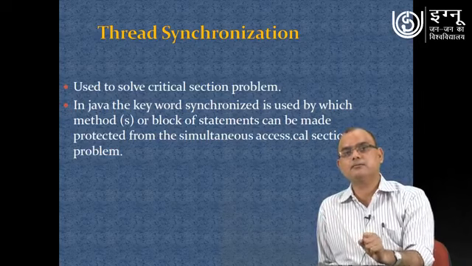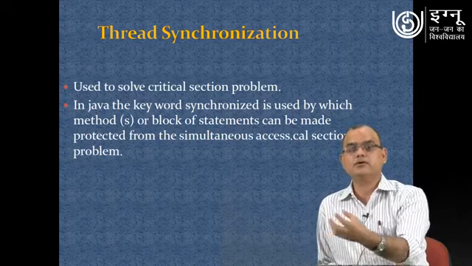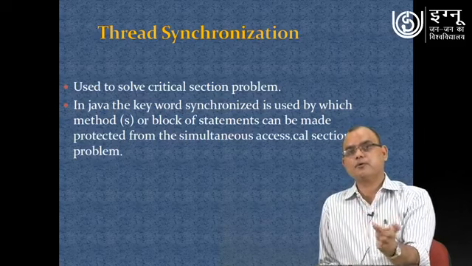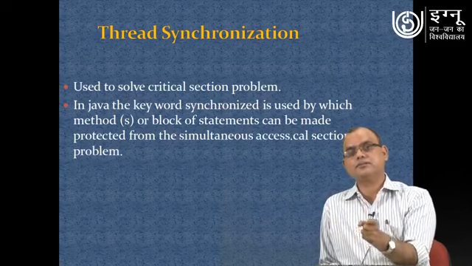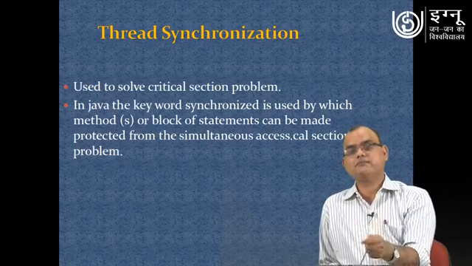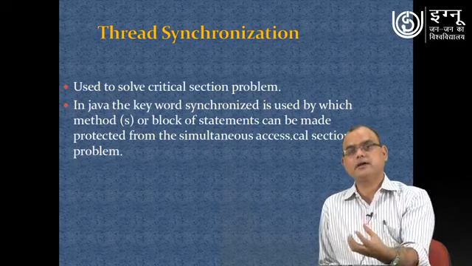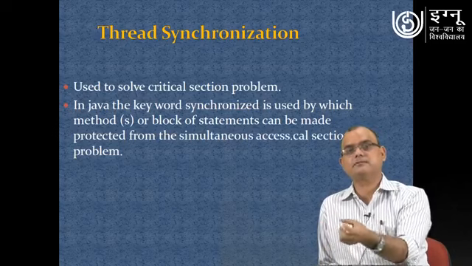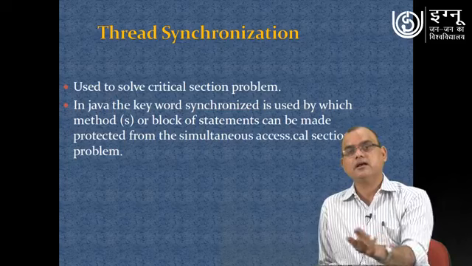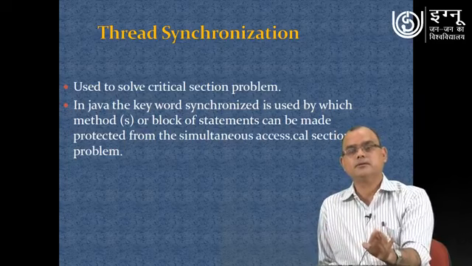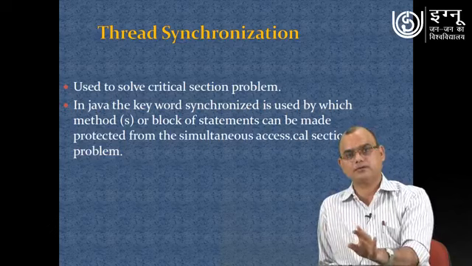That control mechanism leads towards synchronization of different threads. It means you provide access to those resources to different threads in a controlled environment, or rather one by one. Once a thread is accessing that resource, another thread will not be in a position to access it until the thread currently accessing it leaves the resource.